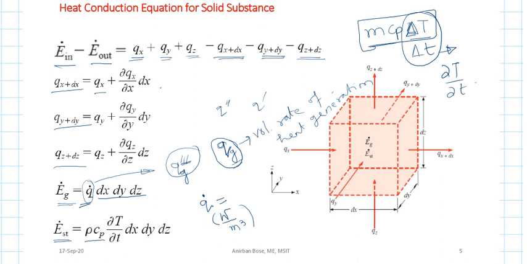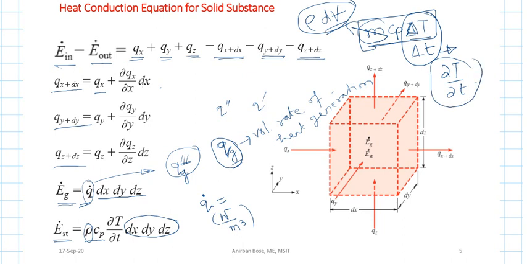So why has it been written like this, rho into Cp? You can see density rho into the volume is nothing but the mass. The small mass is basically density into its volume. So the small volume dV is written as dx into dy into dz, into density. This is mass into specific heat into del T del t. I think this part is clear to you. So this is the rate of energy that is stored within the control volume.